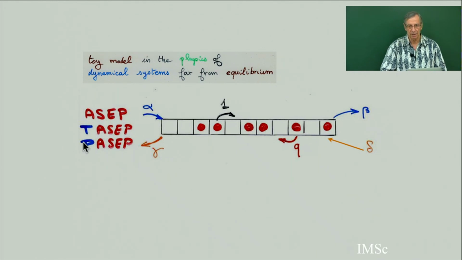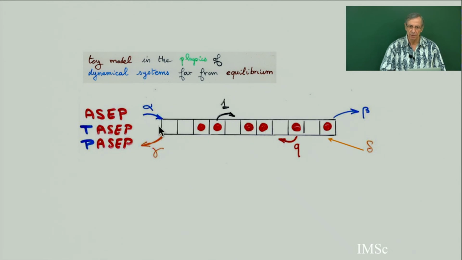PASEP is the partially asymmetric exclusion process, or sometimes physicists call this ASEP; they drop the P, and the T is for totally asymmetric exclusion process. So the general PASEP is with 5 parameters: alpha, beta, gamma, delta, and q.